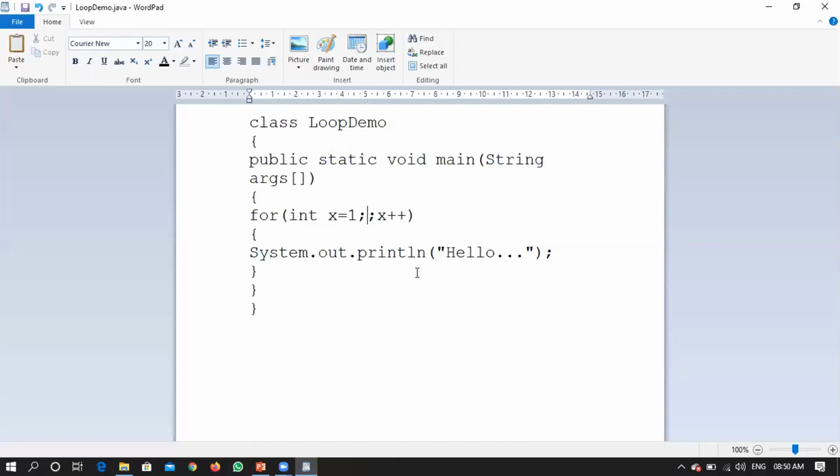If it is considering true, then the loop will be executed infinitely. Third scenario, it might consider it as false. If it is considering it as false, then it will not show this statement itself. So be clear with the three scenarios.